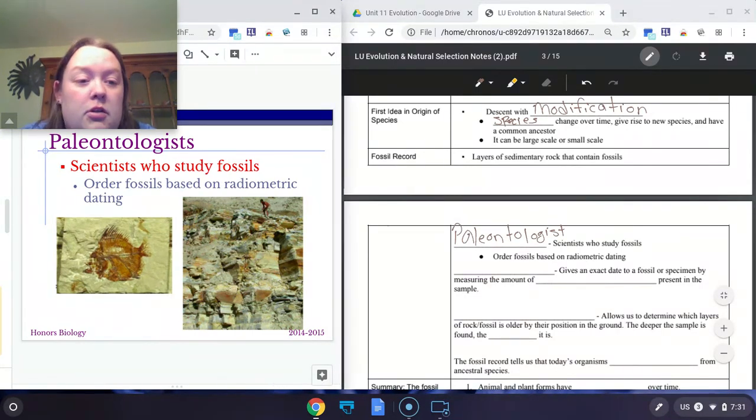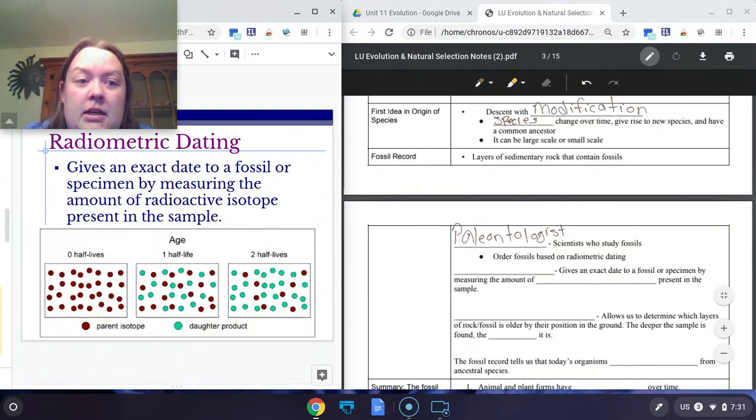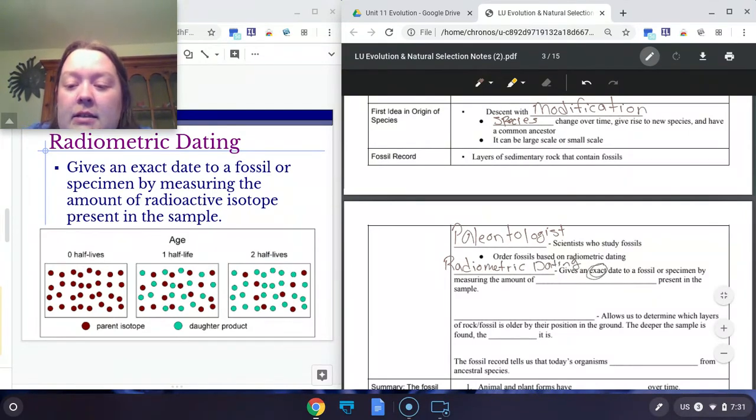And there are two ways we're going to talk about on how we can get an idea of when these fossilized organisms would have been alive. The first way that we can get an idea of how old a fossil is is by radiometric dating. Radiometric dating is going to give an exact date to a fossil or a specimen. So it tells us the exact date that that organism was alive.